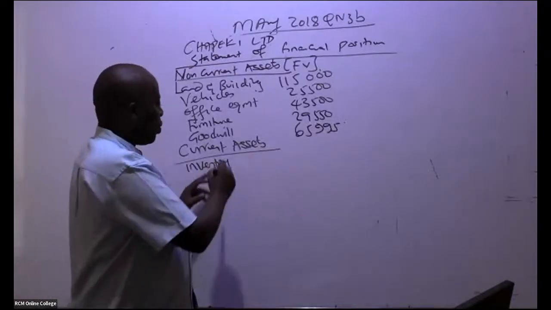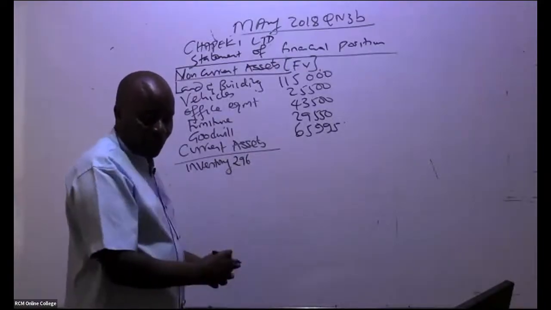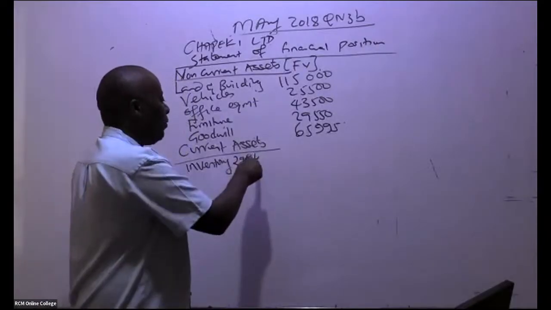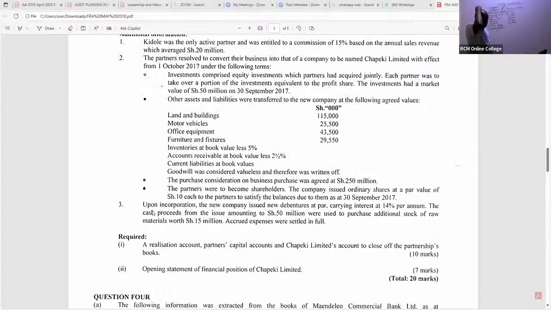Remember, in inventory we got a figure of 29,640. What was the inventory figure? 29,640. But if you read the additional notes here, in inventory, you'll see something happened. Note 3: upon incorporation, the new company issued new debentures at par, carrying interest at 14% per annum. The cash proceeds from the issue, amounting to 50,000, were used to purchase additional stock of raw materials. Raw materials are inventory.